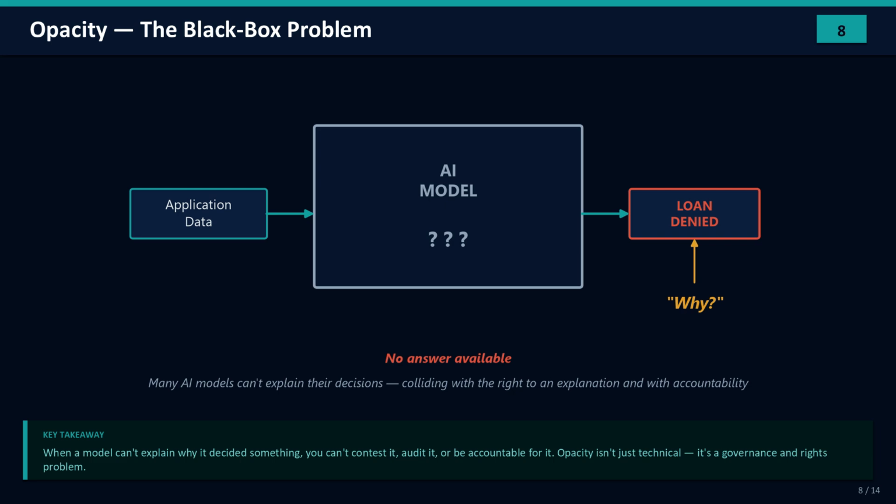It collides with people's rights. In many contexts, there's a legal right to a meaningful explanation of an automated decision. And it collides with basic accountability: you cannot stand behind, audit, or correct a decision you can't explain. So opacity isn't just a technical inconvenience. It's a governance and a rights problem, and explainability is a recurring theme we'll keep returning to.